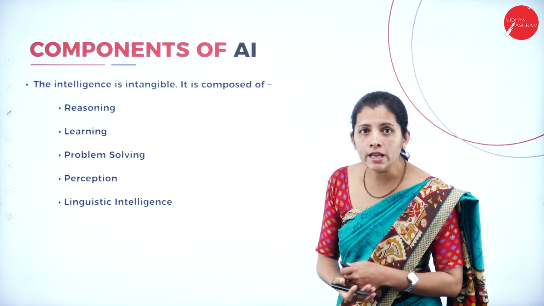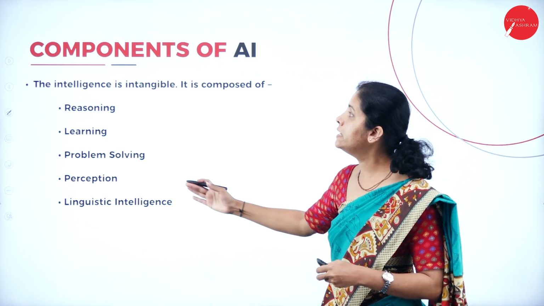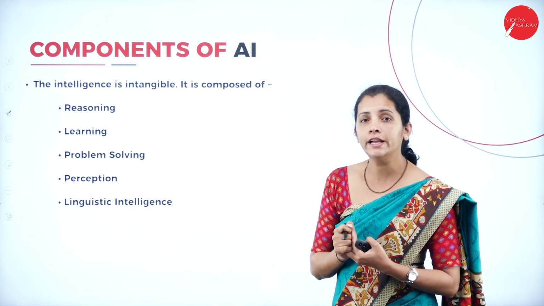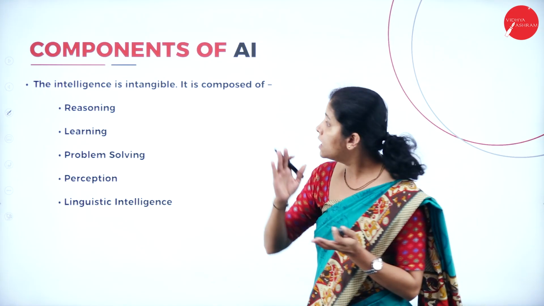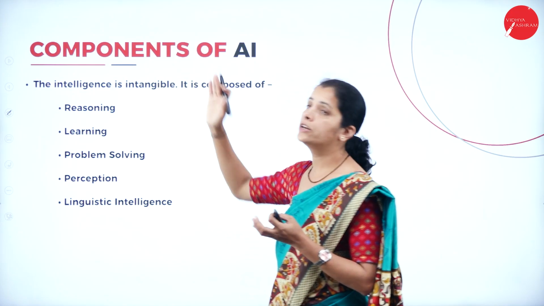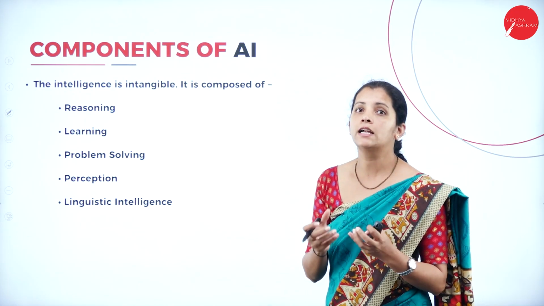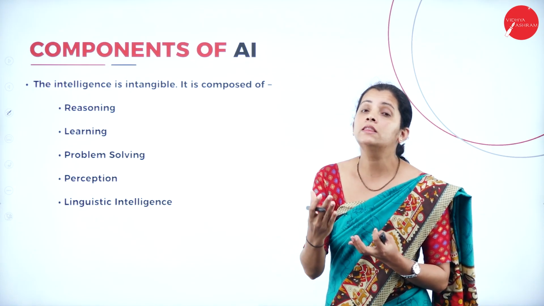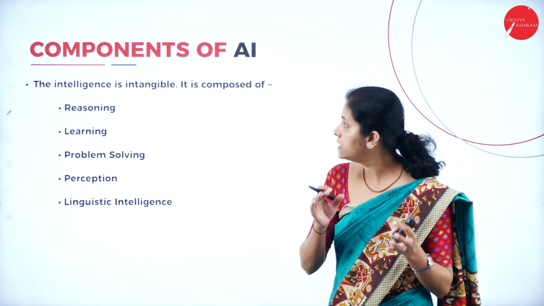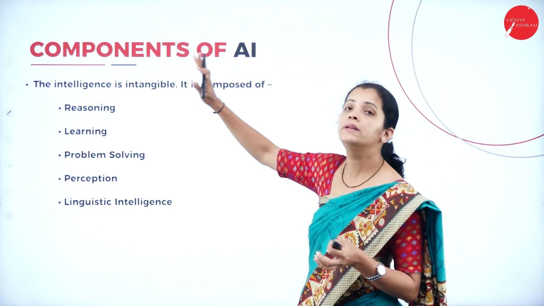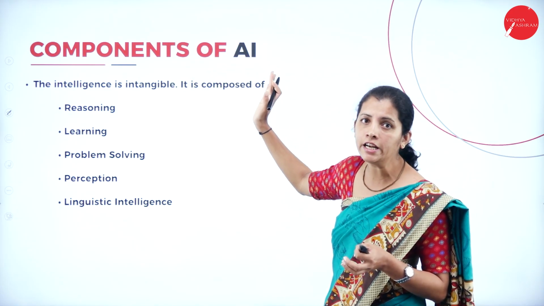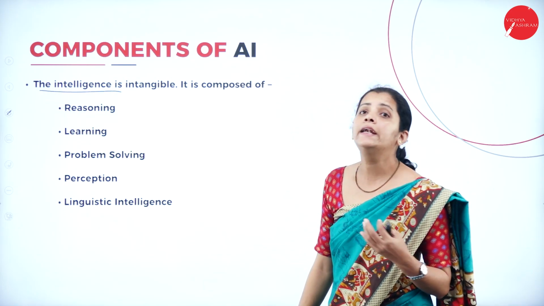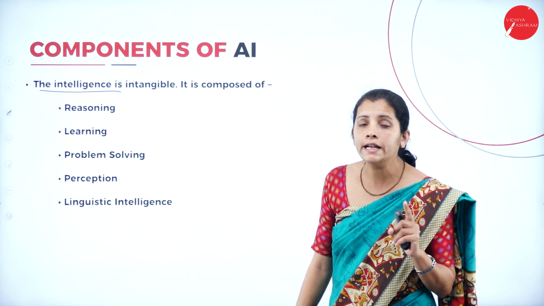But in my today's session, at the beginning, I'm going to deal with components of artificial intelligence. So, what are the components of artificial intelligence? That means to develop AI, what are the things I require? That is itself called components of artificial intelligence. So, the intelligence is intangible. What is intangible here?